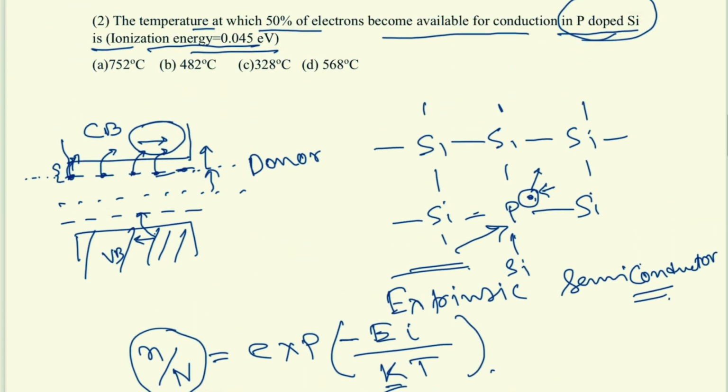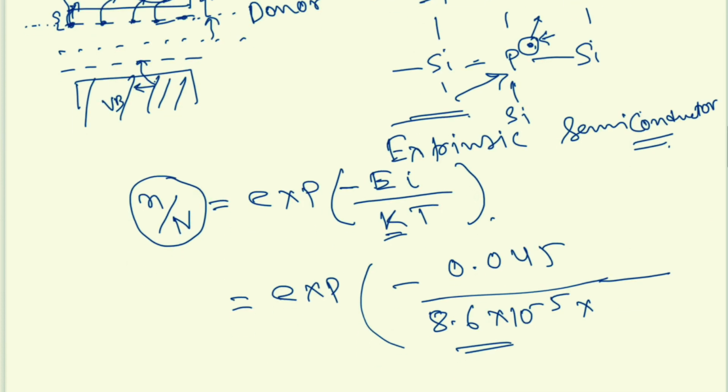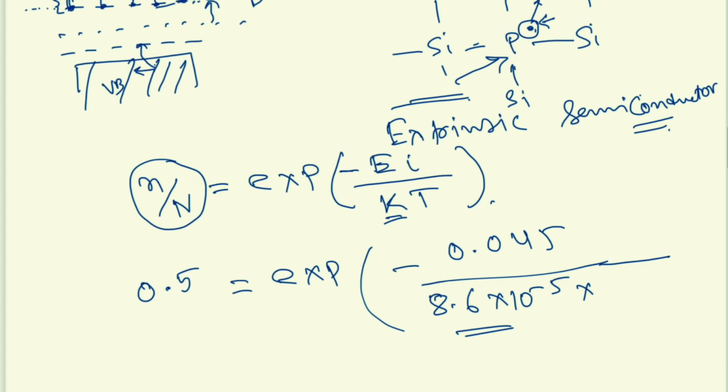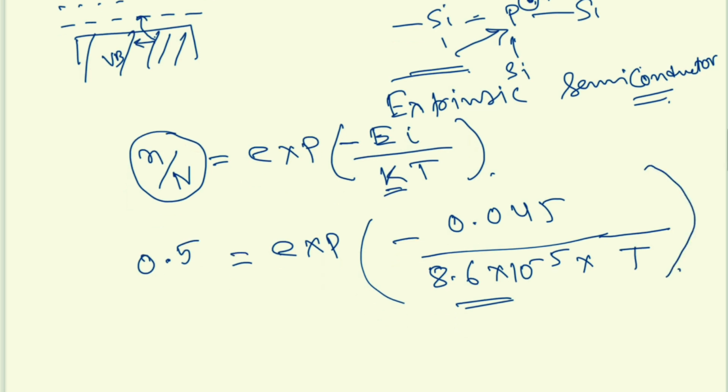The temperature is not told here, but this fraction is given as 0.5, as 50% means 0.5 in fraction. So this should be T, right?